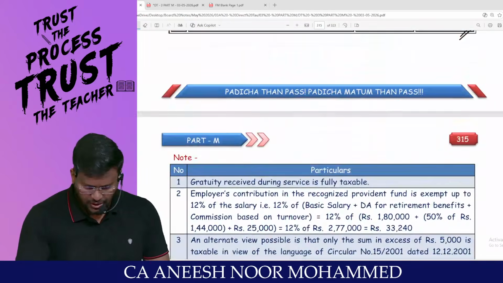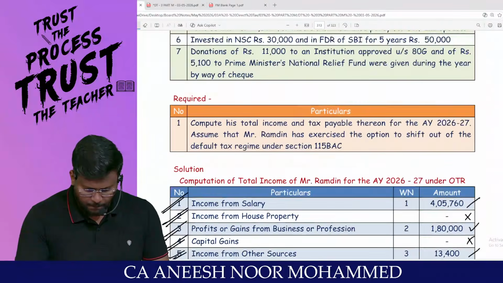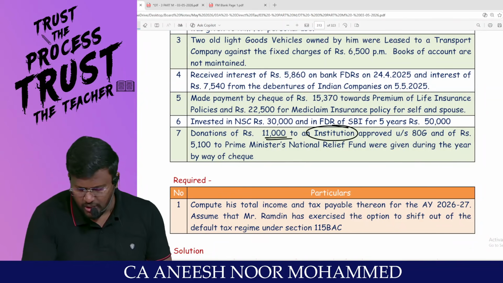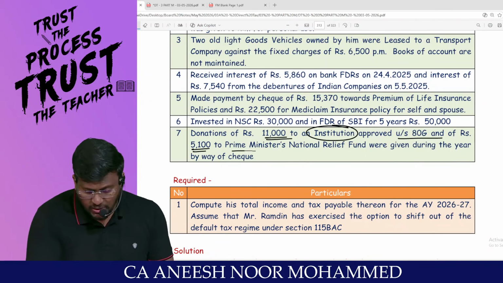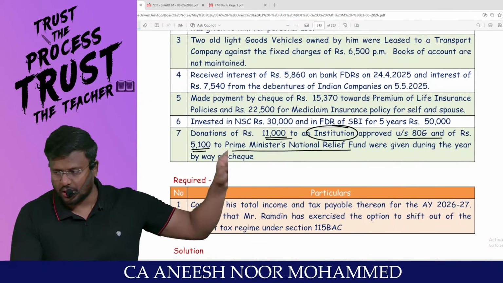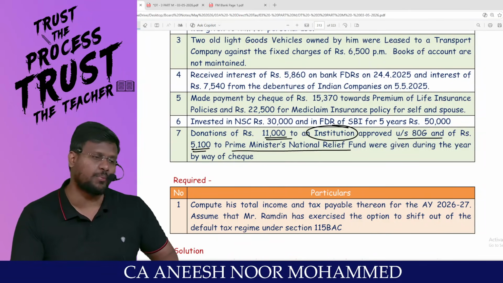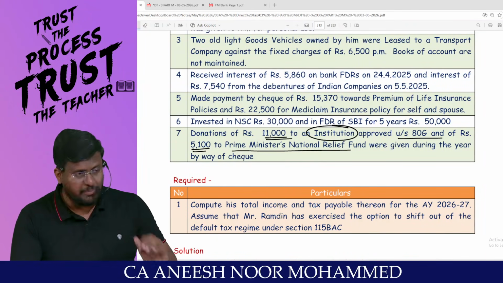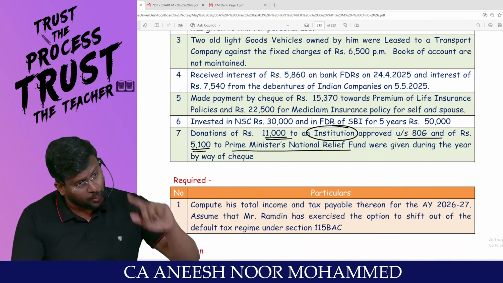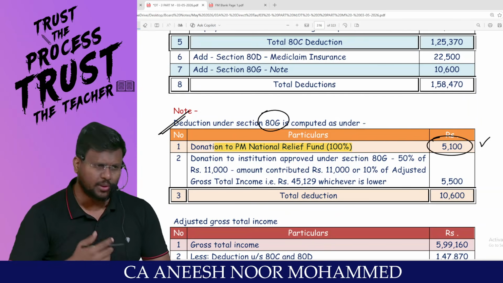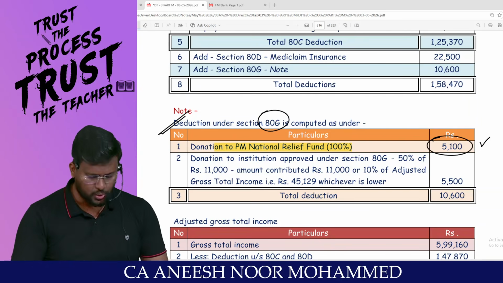Look at where they have contributed: a donation of 11,000 to an institution approved, and 5,100 to the Prime Minister's National Relief Fund. It is not the drought relief fund. If it is the drought relief fund, it means 50%. Simply the Prime Minister's National Relief Fund means category number 1, how much percent? 100%. Since you have contributed 5,100, you are entitled to claim 5,100 as deduction.